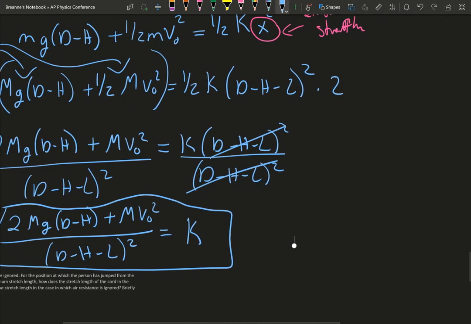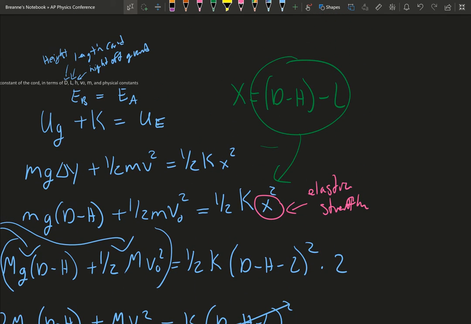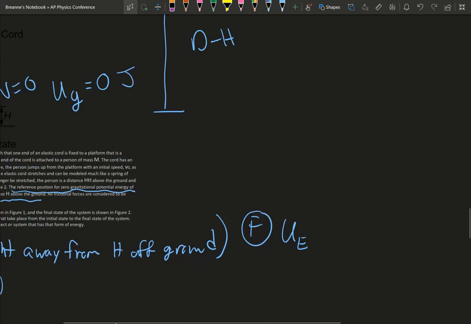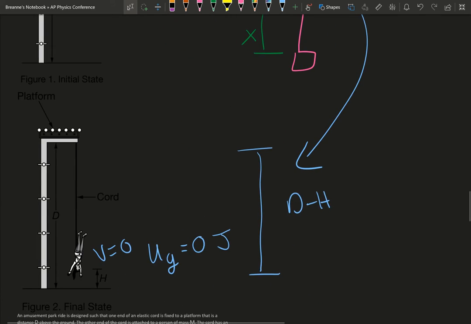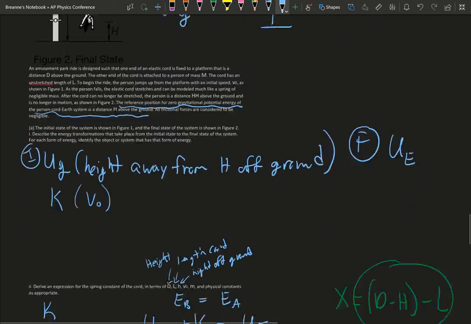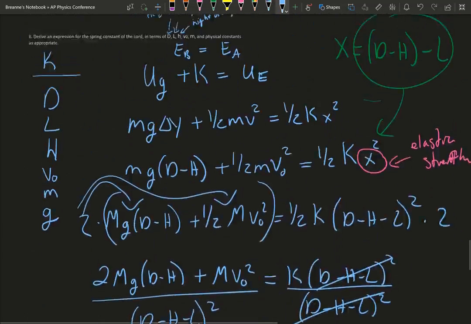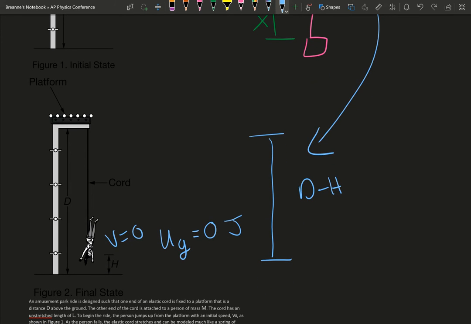So the hardest part here is realizing that we needed our stretch. Once you realize that d minus h is the total length, that's probably what a lot of people mess up. D is the total, and we just want the stretch, so your delta y is just how much the person moves. The person didn't go all the way to the ground. The person just stretched out. So that's why we had to do d minus h.